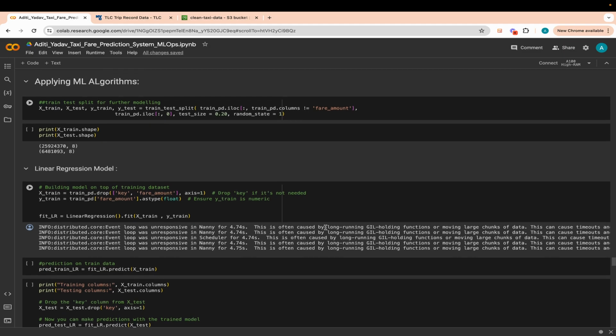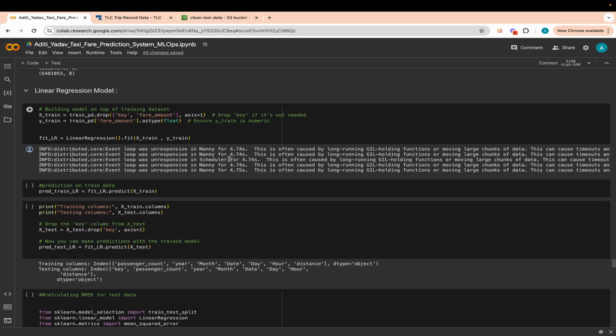So now before we actually build our ML models, we want to make sure that we split the data into training and test data, keeping in mind that the test data is 20% and the training data is 80%.